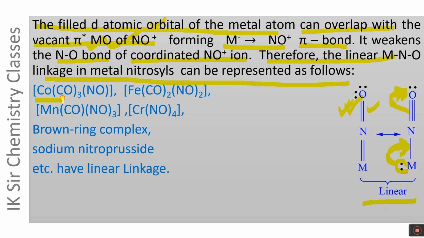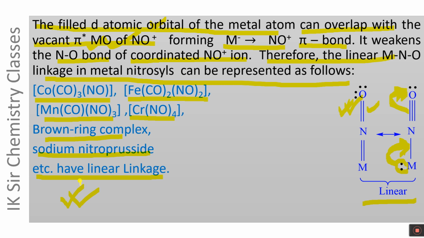Examples include Fe(CO)2(NO)2, Mn(CO)(NO)3, and Cr(NO)4, and Brown ring complex, sodium nitroprusside, etc. These are some metal nitrosyls which have linear MNO linkage, in which NO molecule acts as 3 electron donor.